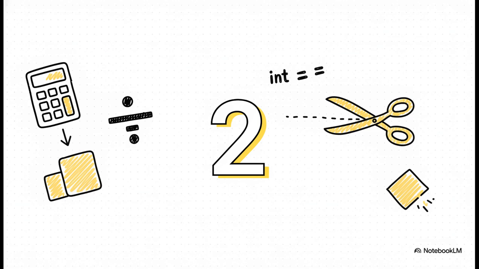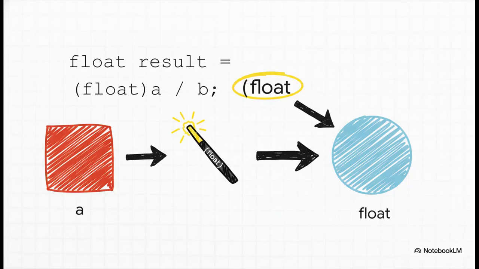Well, because C saw you dividing one integer by another integer, it decided the answer had to be an integer. It does the math, gets 2.5, and then just chops off everything after the decimal point. It doesn't round up or down, it just throws it away. Gone. So how do we fix this and get the answer we actually want?